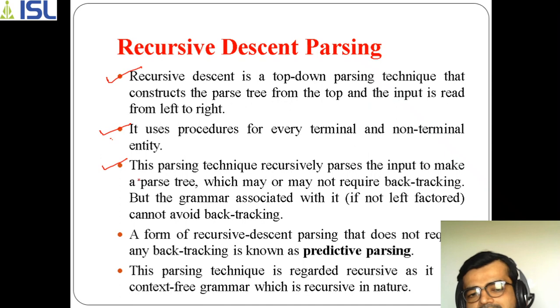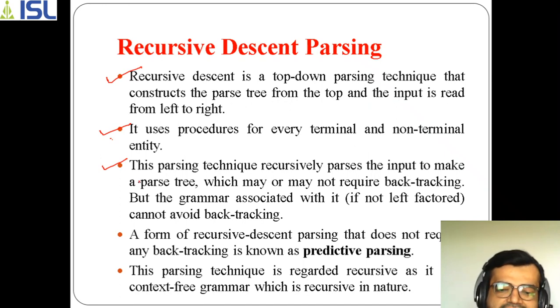Why can you not avoid backtracking? Because it moves towards all the options, because it starts from the left side. I mean, it starts with the first option. If the first option doesn't satisfy, then it goes to the next option. How does it go to the next option? With the help of the backtracking process.